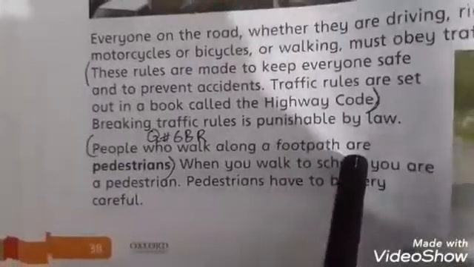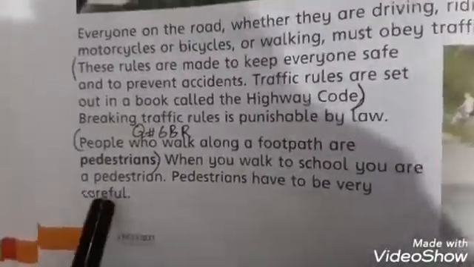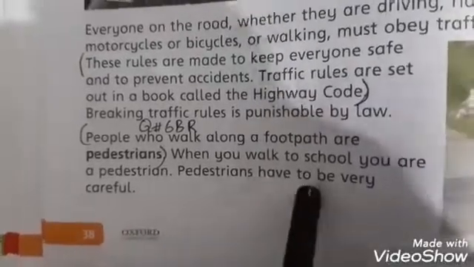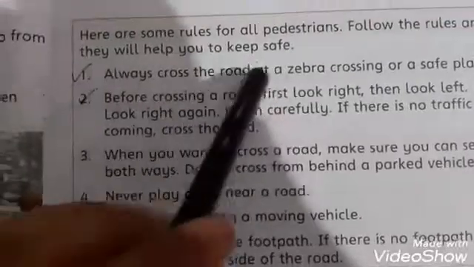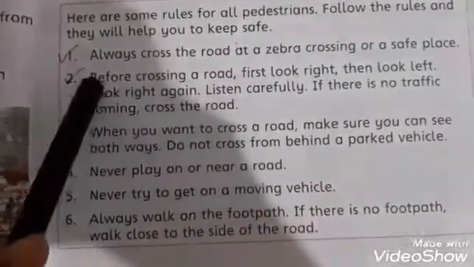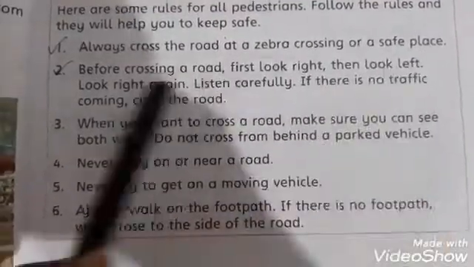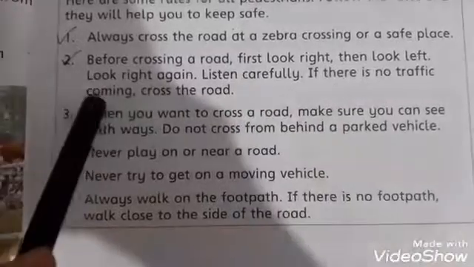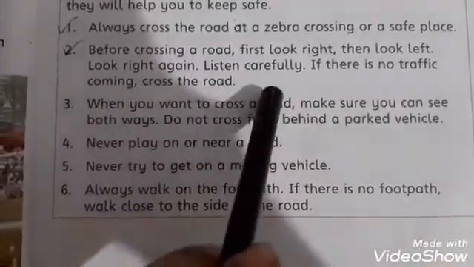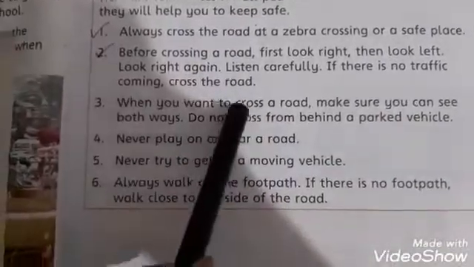People who walk along a footpath are pedestrians. When you walk to school, you are a pedestrian. Pedestrians have to be very careful. Here are some rules for all pedestrians. Number 1, always cross the road at a zebra crossing or a safe place. Number 2, before crossing a road, first look right, then look left, look right again, and listen carefully. If there is no traffic coming, cross the road.